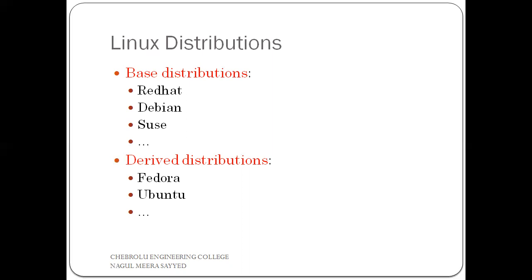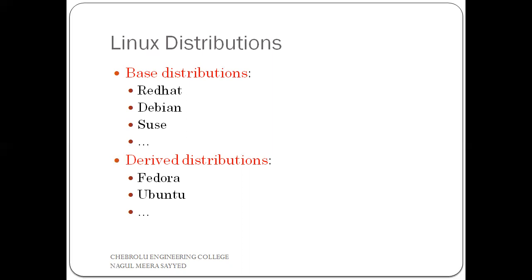What are those? Linux distributions are divided into two different types. First one is base distribution, next one is derived distribution. In base distribution there are different types: Red Hat Linux, Debian, SUSE, etc. These three are called base distributions. Next one is derived distributions. Fedora, Ubuntu, these all are derived distributions.